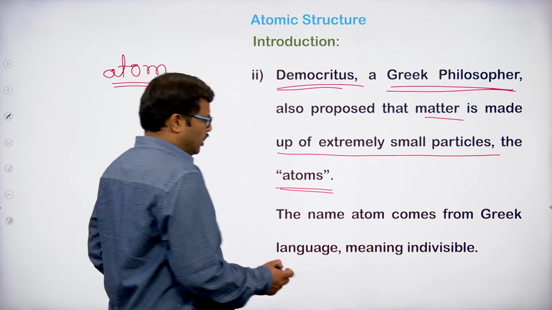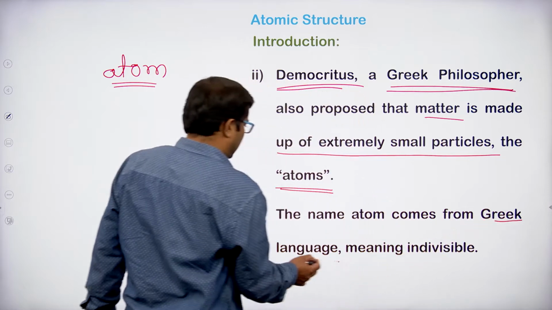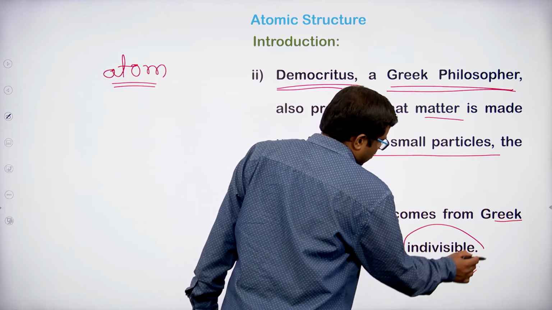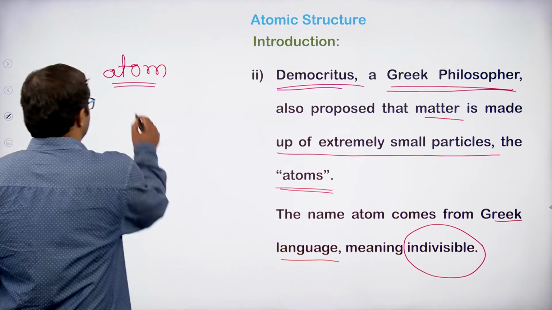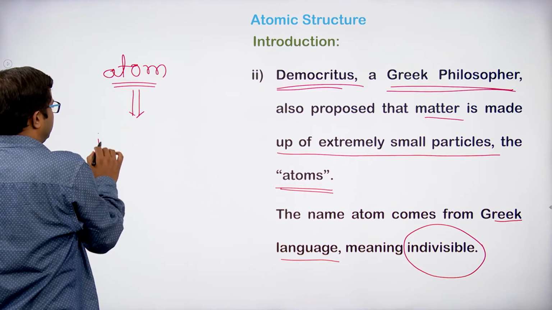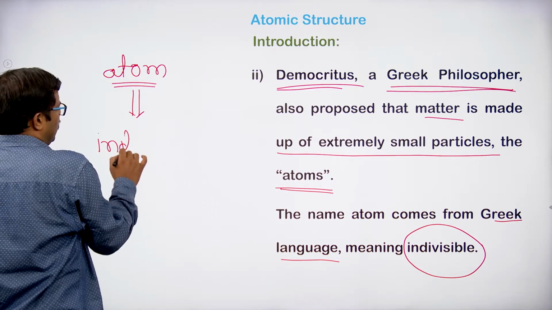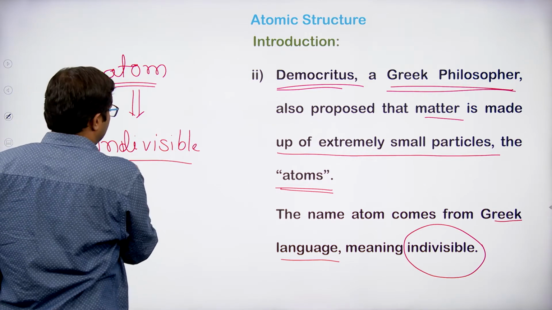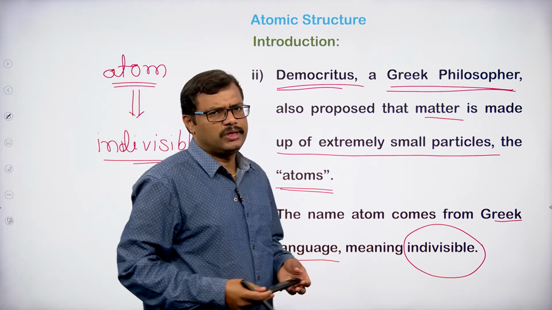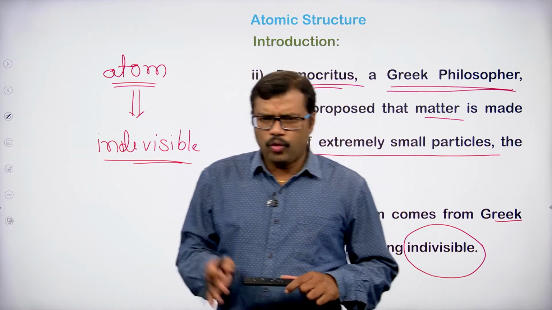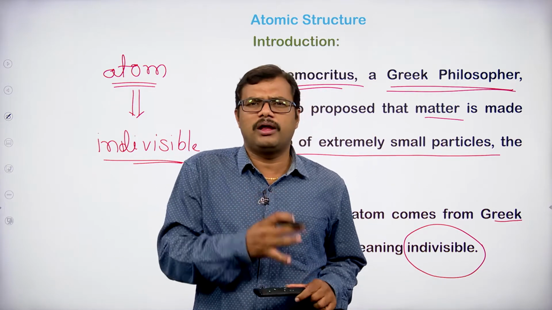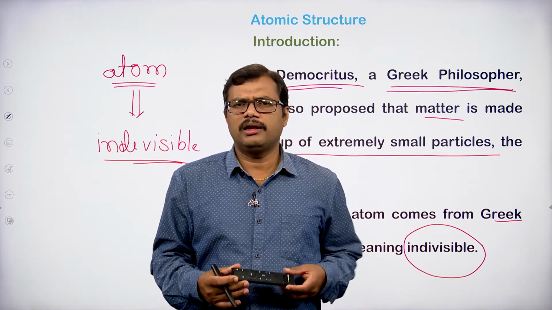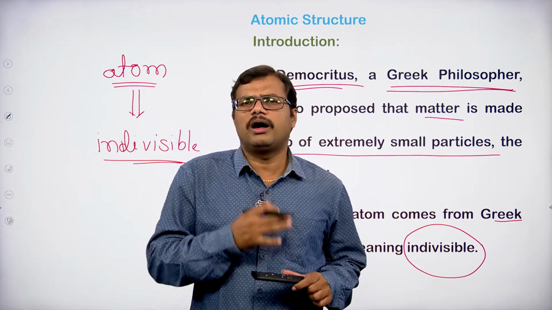The name atom comes from the Greek language. It is a Greek word. What does it mean? It means indivisible. Atom means indivisible. So what is an atom? Atom is indivisible. In other words, Democritus suggested that if you take any matter, whether it is a solid, liquid or gas, and go on cutting the matter into smaller pieces,